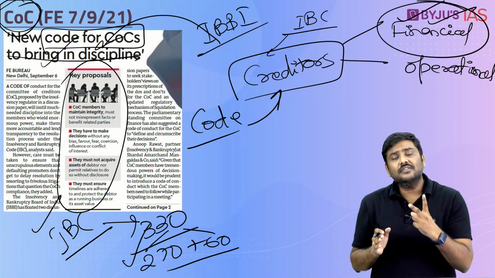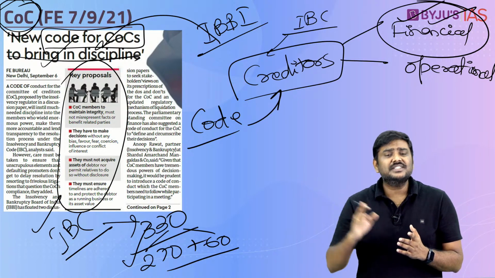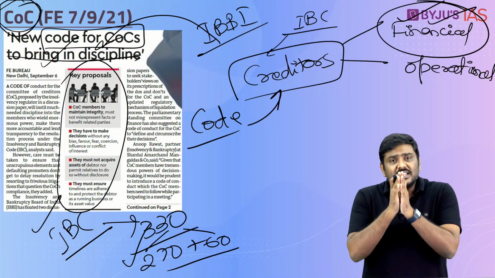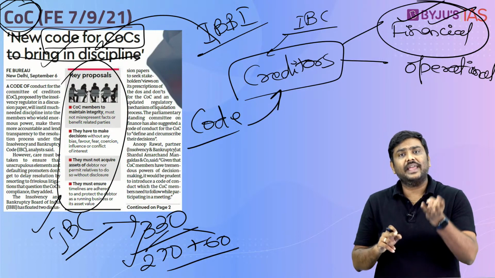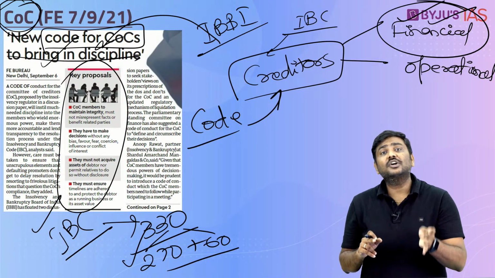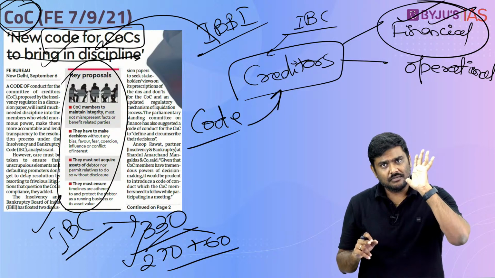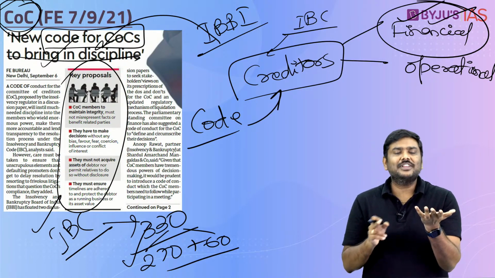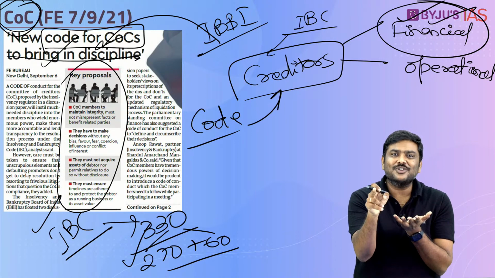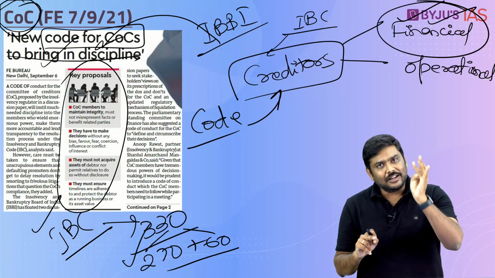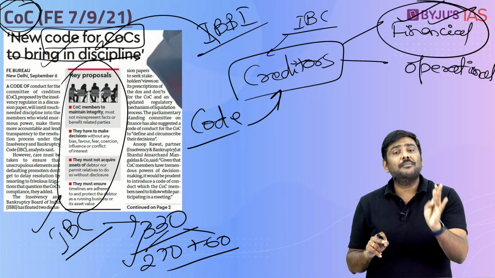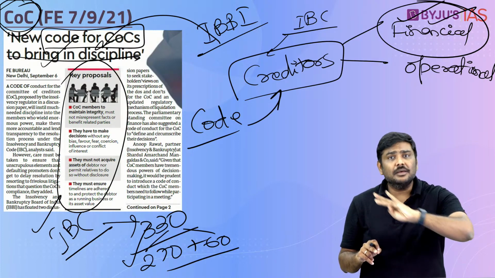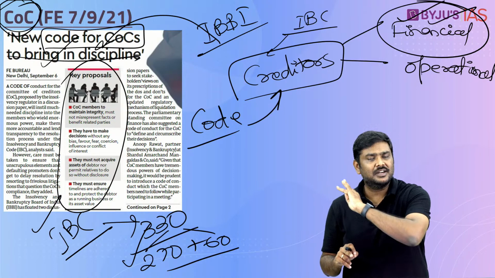First. Second one, whenever any decision is taken by the Committee of Creditors, right, this particular decision should be taken without any fear, any favor, without any bias, without any coercion. I can understand this, because the Committee of Creditors will decide whether we want to go for insolvency resolution of a company or we want to go for a liquidation. So they should be able to take this particular decision without any bias, fear, favor, coercion, etc.